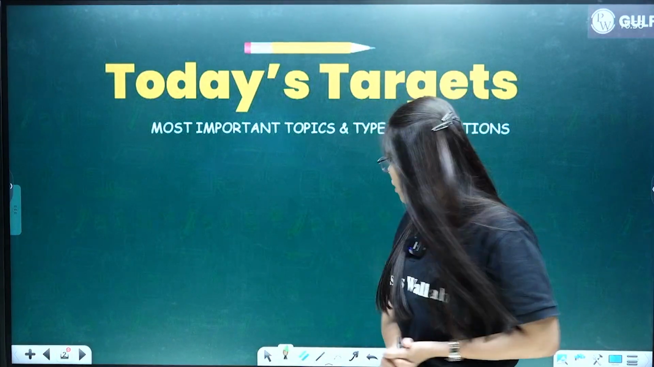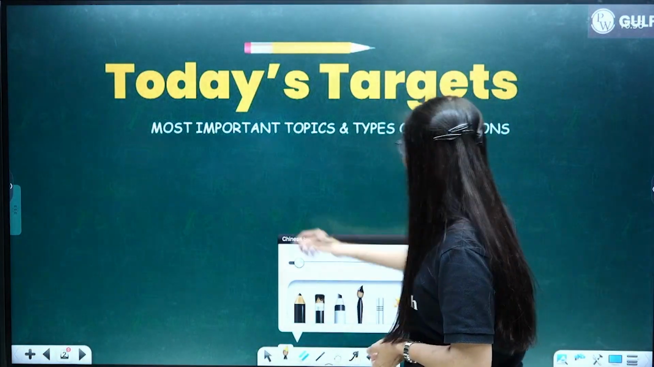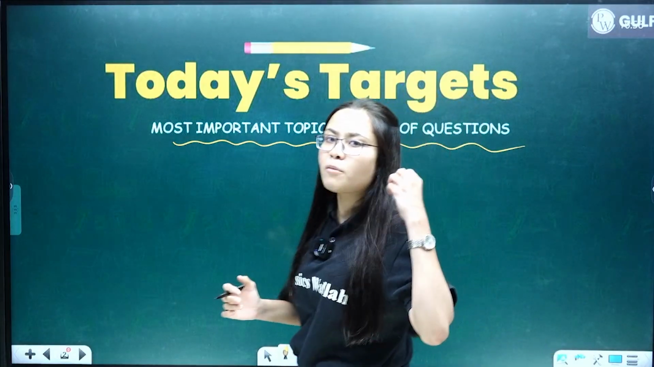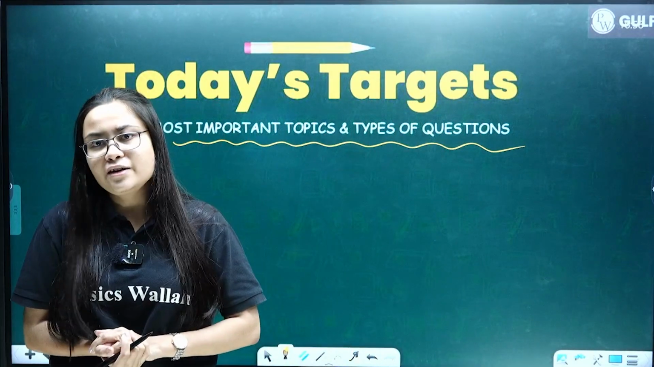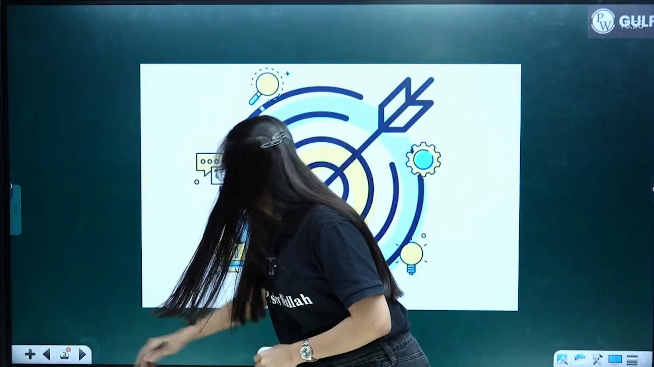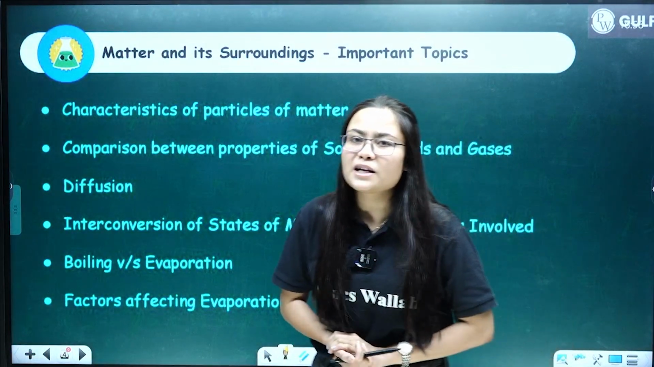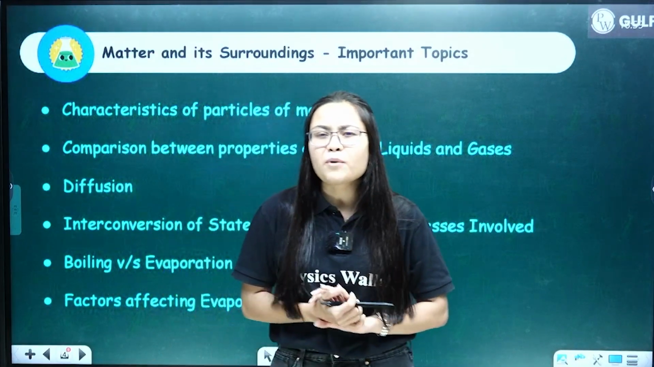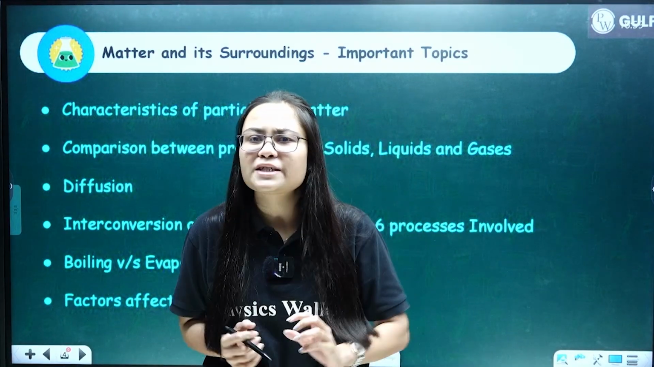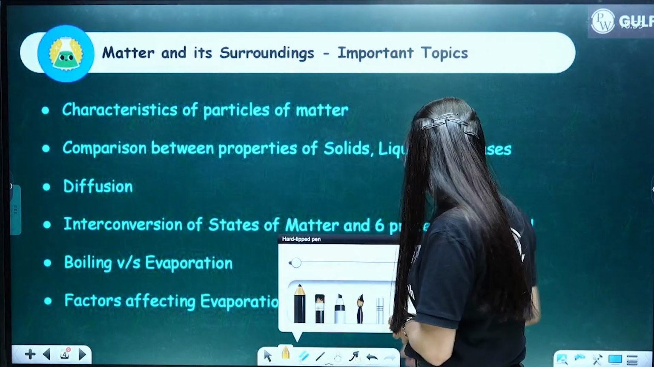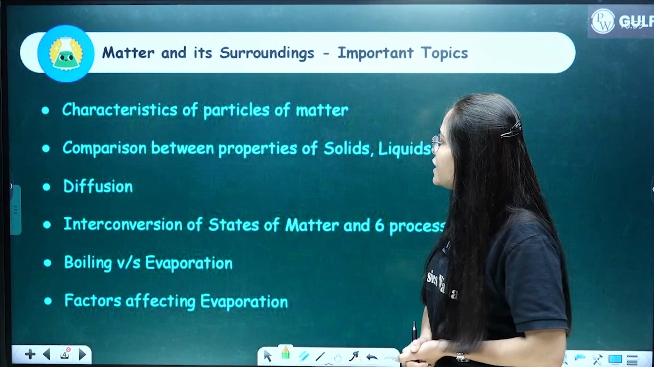Okay, so what are we going to discuss, everybody? We are going to discuss most important topics and types of questions from all the 4 chapters that are in your grade 9 chemistry. Okay. So the very first chapter is matter in our surroundings. Which are the most important concepts from this chapter? So let us look at the most important concepts from your matter in our surroundings.